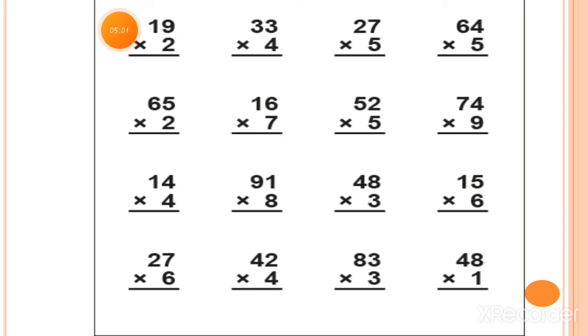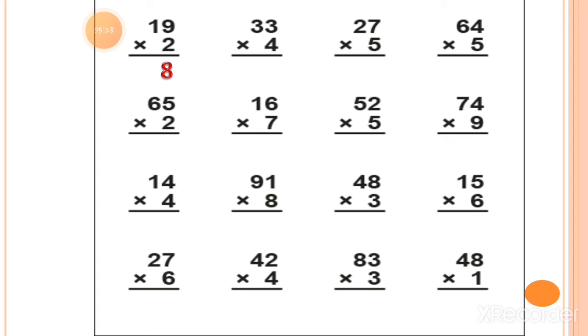Now I have one more worksheet for you, and it will be helpful to you a lot during the exams. You have to learn and write this worksheet. Write down this worksheet as a homework in the rough book 3 times, compulsory to write down. Now 2 nines is equal to 18.